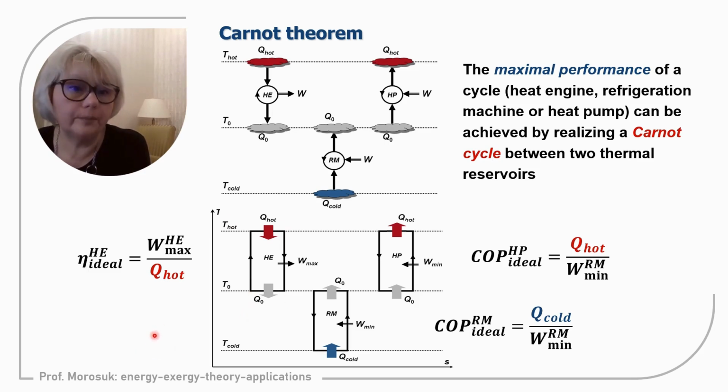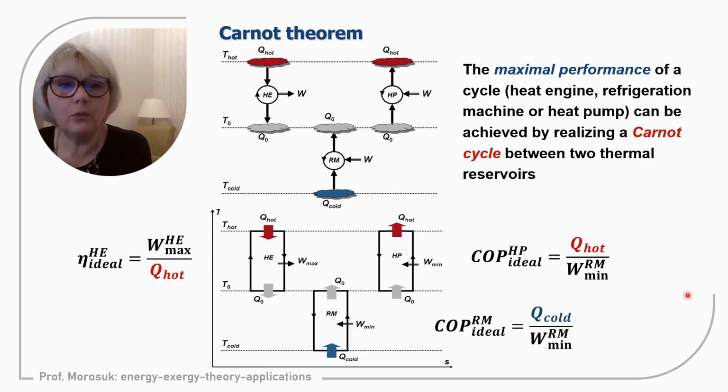The maximum energetic efficiency for the heat engine is the maximum possible work produced within the cycle divided by the so-called driving energy, which is heat at the higher temperature level. Here in red color, I mention that this value will be constant. If we have any irreversibilities within the system, this will decrease the work produced by the system. At present, work is maximum, so efficiency is maximum.